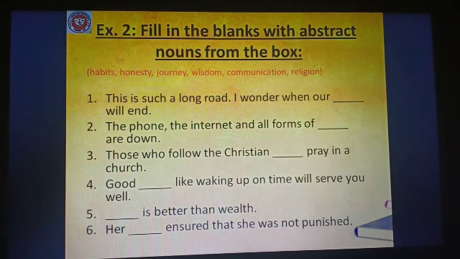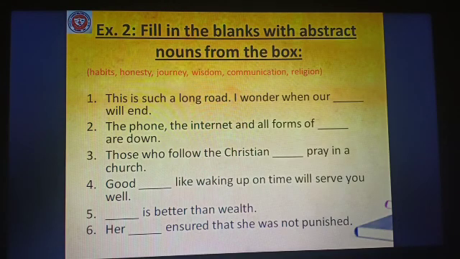Number 1, this is such a long road. I wonder when our dash will end. Number 2, the phone, the internet and all forms of dash are down.